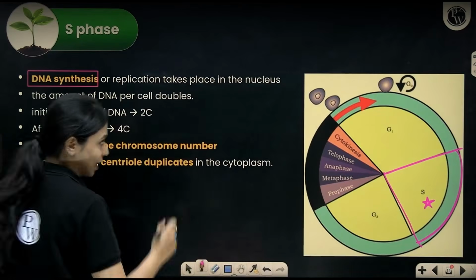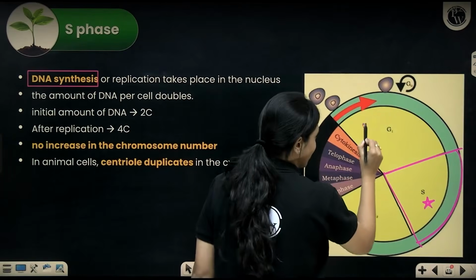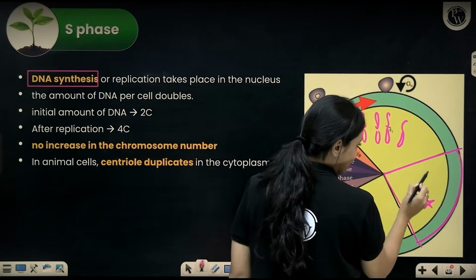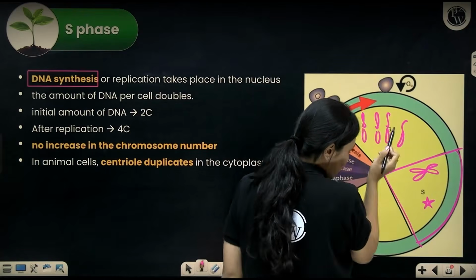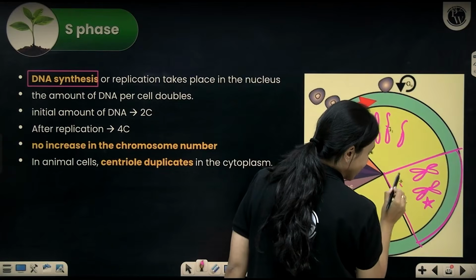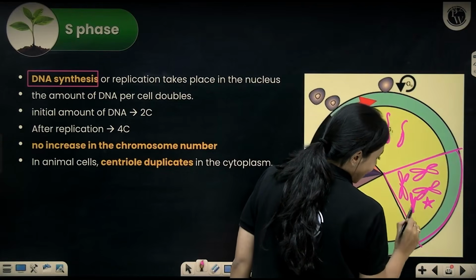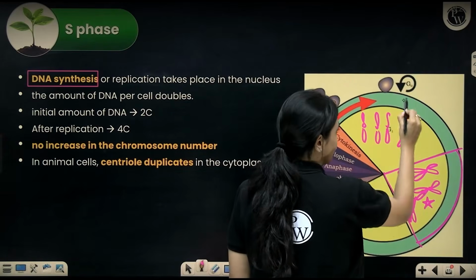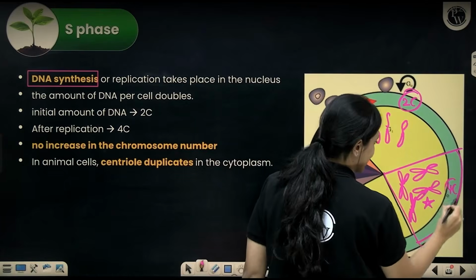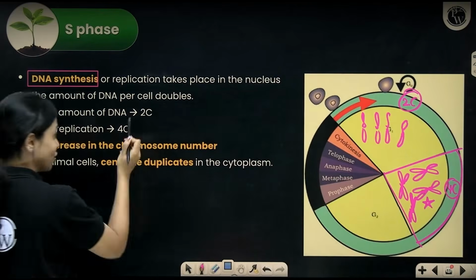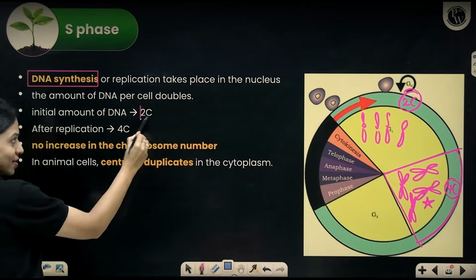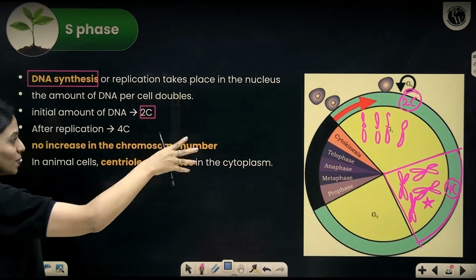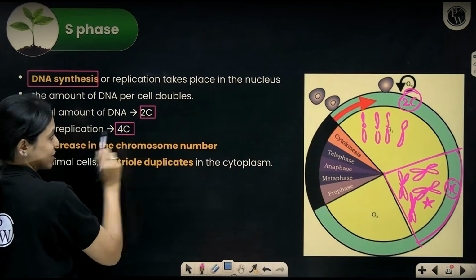Before replication, each chromosome in the cell will have one chromatid, but during replication, each chromosome makes an extra chromatid. It copies the information on one chromatid onto another chromatid, and chromosomes will have two chromatids. This is called 2C condition and this is called 4C condition. More about it I'll tell you. So the initial amount of DNA before it starts replicating is represented as 2C. Whatever additional duplicate content forms in a cell during S phase, that is called 4C condition, twice the amount of DNA.